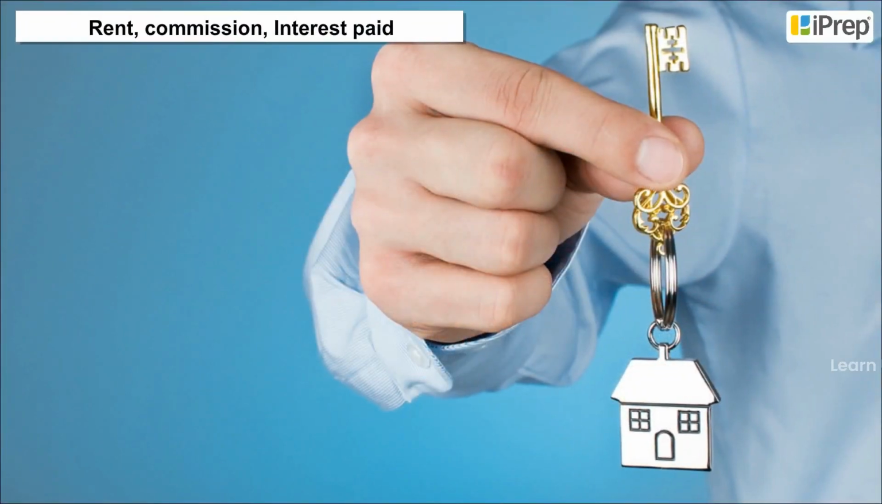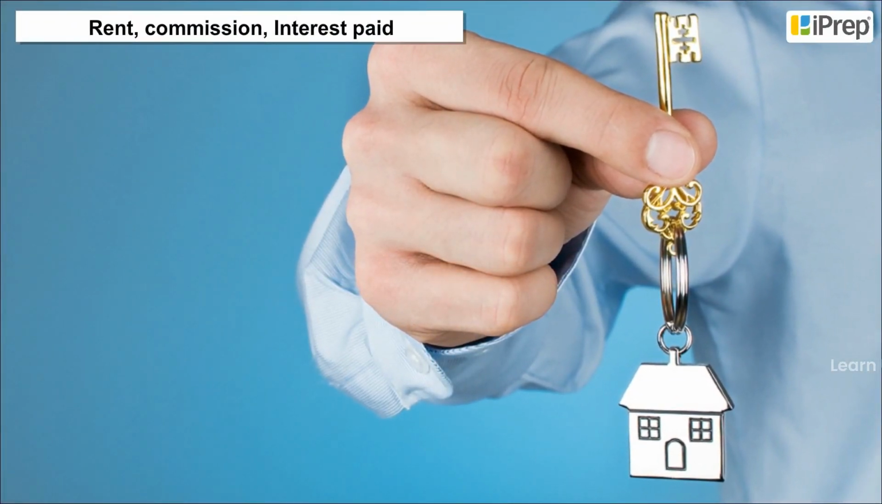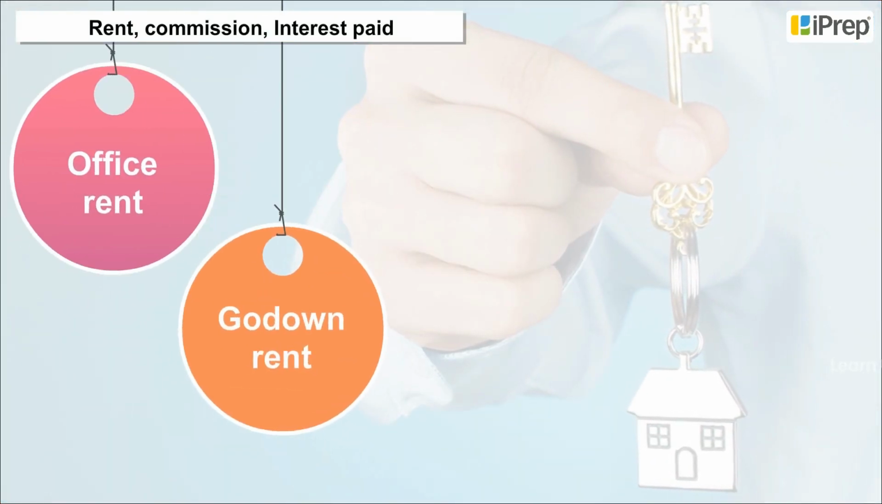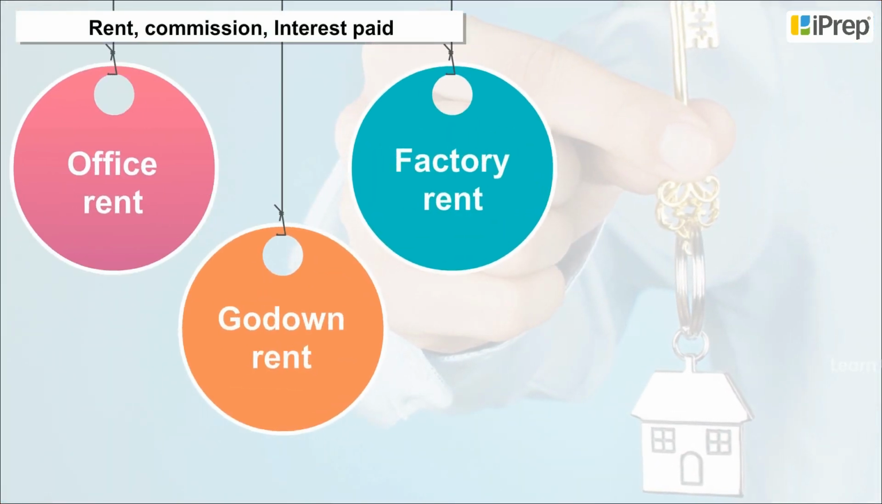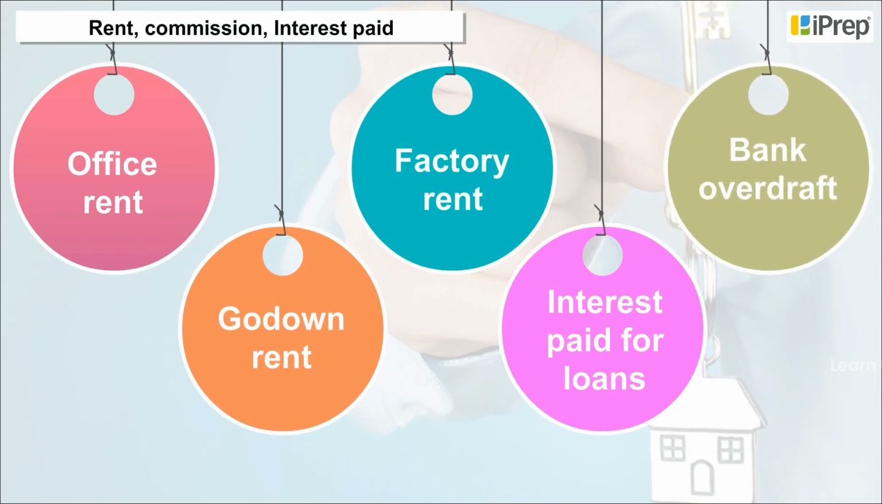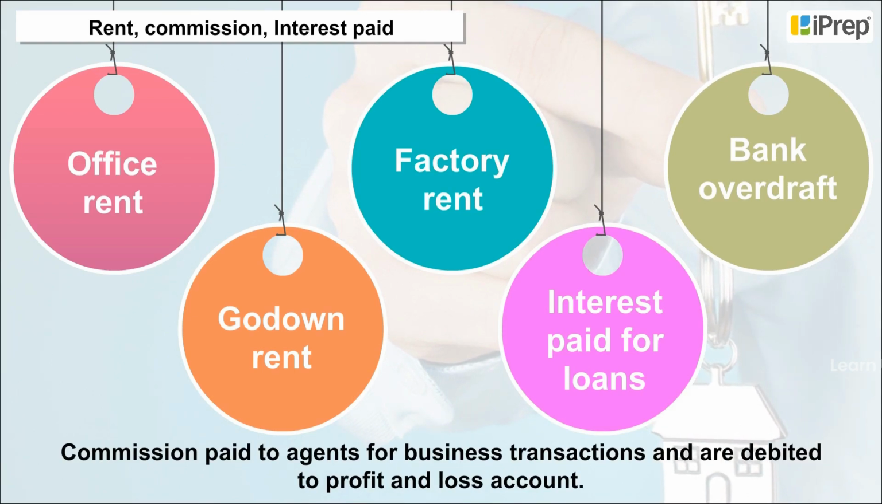Rent, commission, interest paid. This includes the expenses incurred as office rent, godown rent, factory rent, taxes, interest paid for loans, bank overdraft, etc. Commission paid to agents for business transactions is debited to profit and loss account.